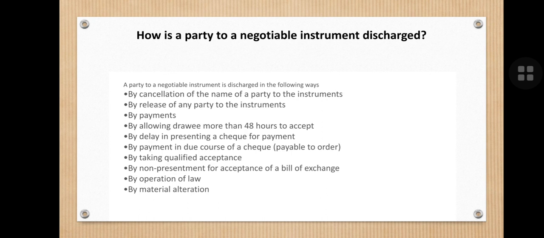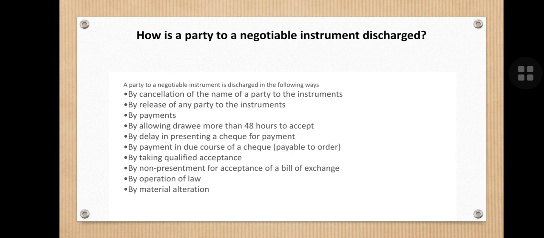It is discharged by payment when the payment is made in due time. It is also discharged when the drawer allows the drawee more than 48 hours to accept it, by delay in presenting the check for payment, when the validity of the check has expired, by payment by taking qualified acceptance, when the acceptor of the bill of exchange properly accepts it, and by non-presentment for acceptance of the bill of exchange, when he doesn't accept it.